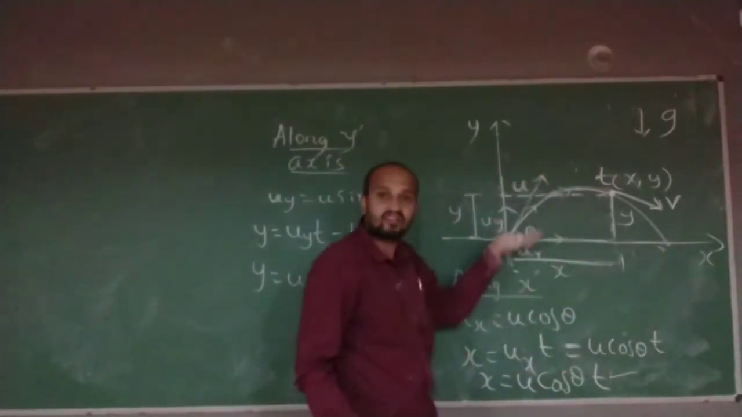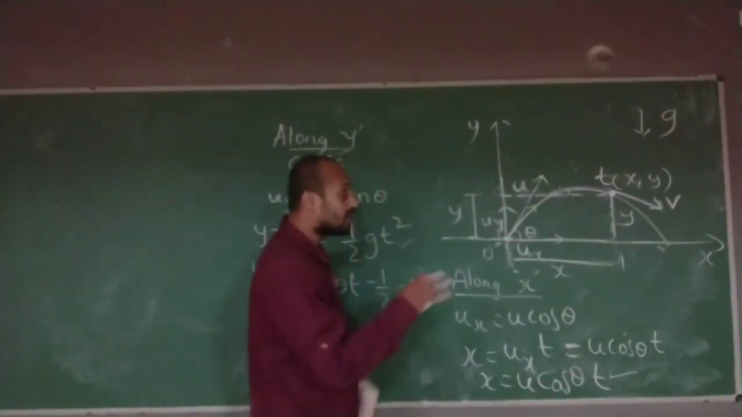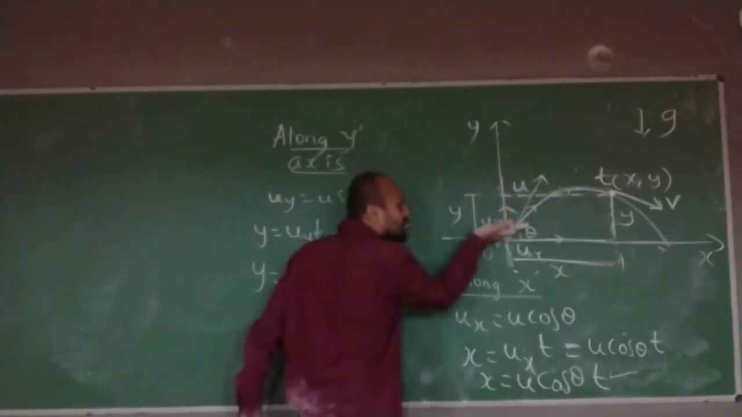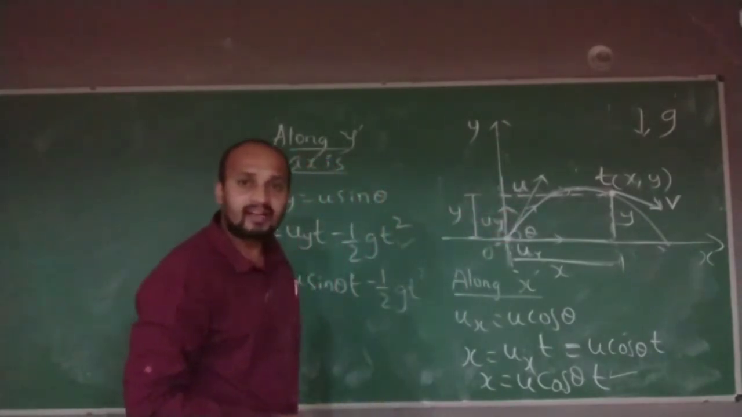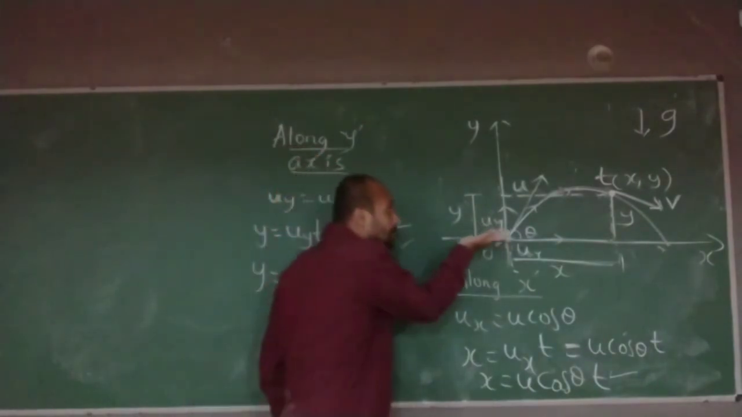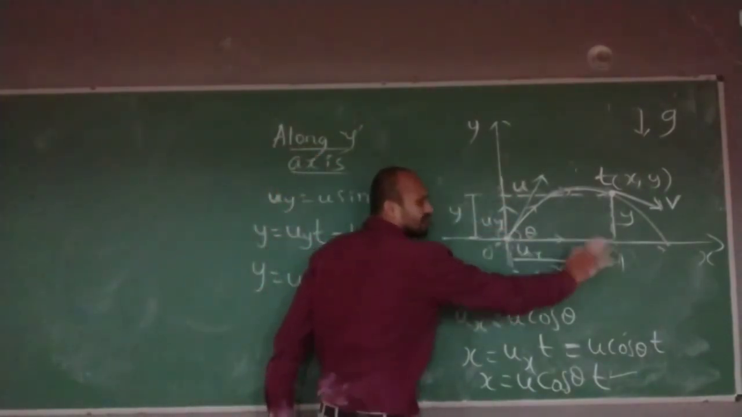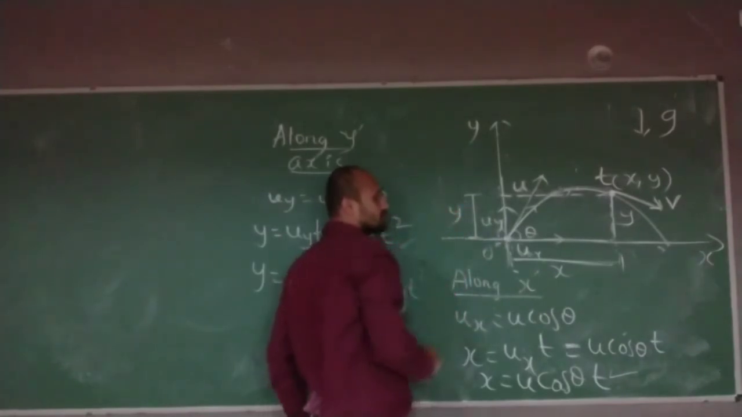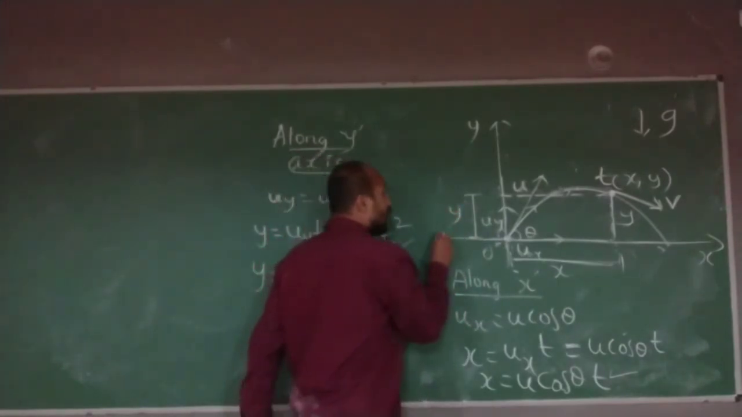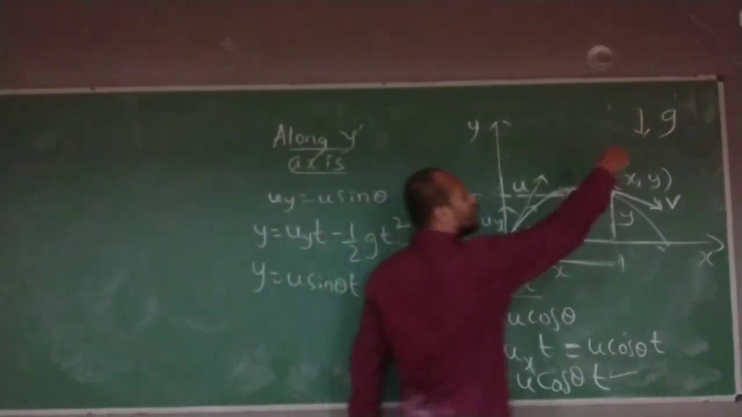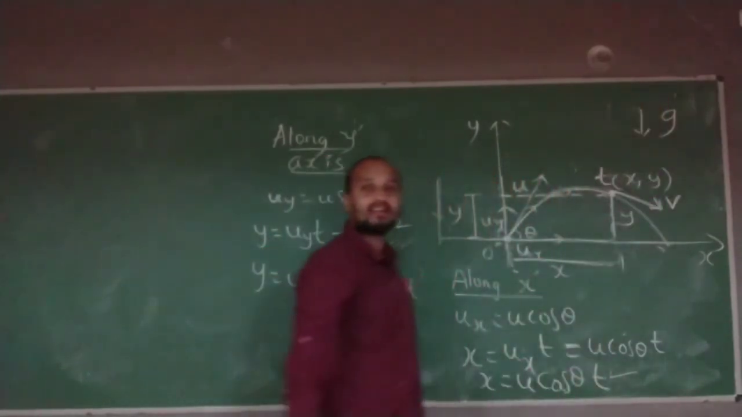Now forget about the x-axis. Now look at the y-axis. If you look at the y-axis, what is happening? The object is just going up and it is coming down. Forget about x, just observe y. The object will go up and it will come down. Why is it coming down? Because acceleration due to gravity is acting.